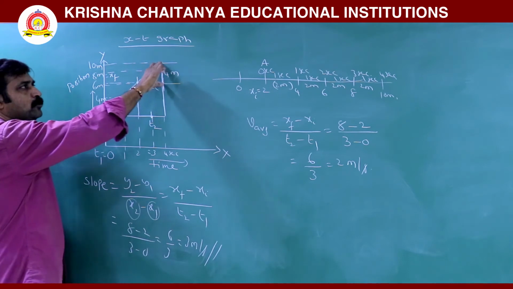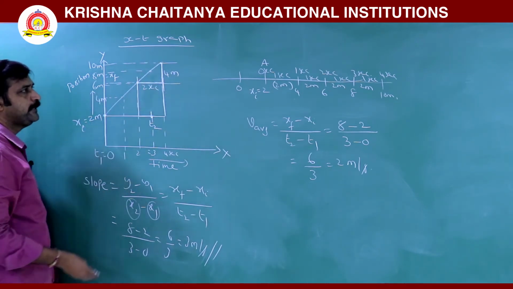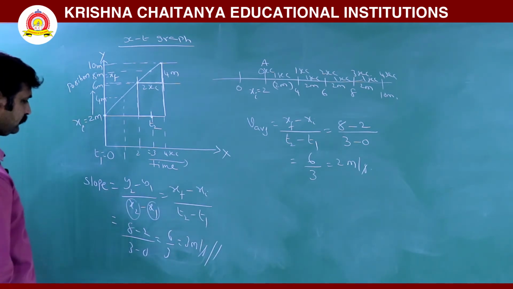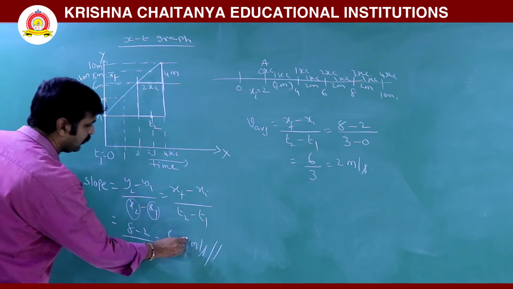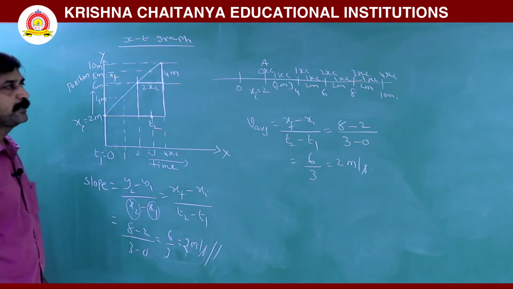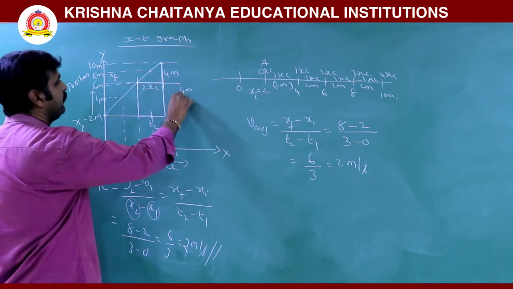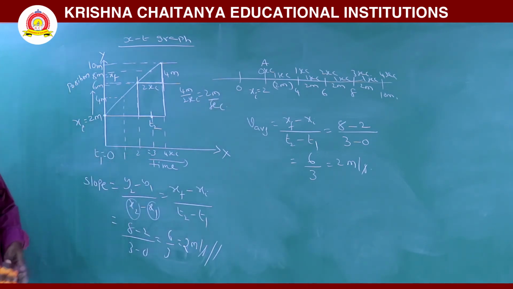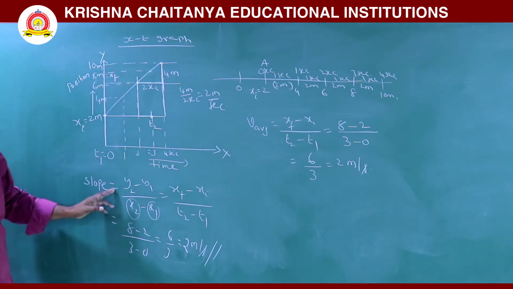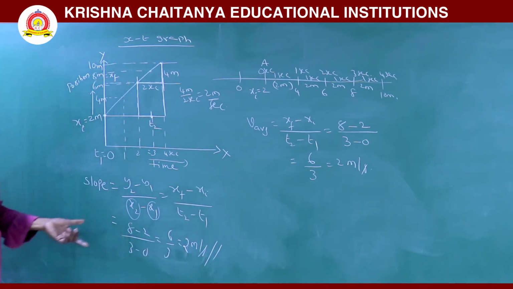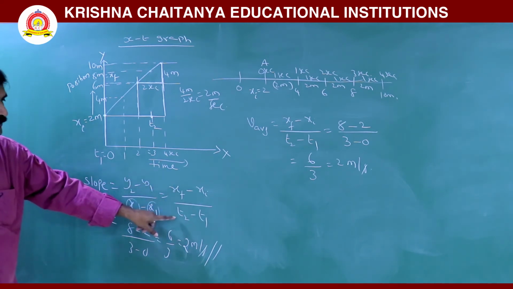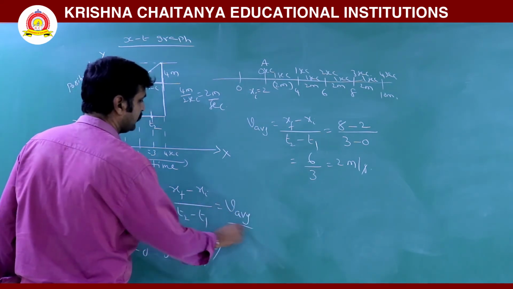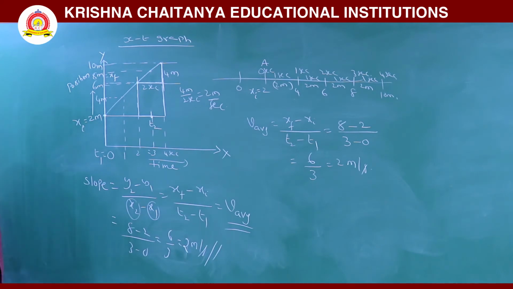Now slope y2 minus y1 by x2 minus x1, that means 4 by 2. How much it is? 2 meter per second. Okay. This is also, sorry, 6 by 3 also 2 meter per second. Again here also this is 4 meter per 2 second gives 2 meter per second. That means everywhere for this straight line slope is 2 meter per second. What that slope gives? Slope gives delta x by delta t. What is delta x by delta t? Average velocity.